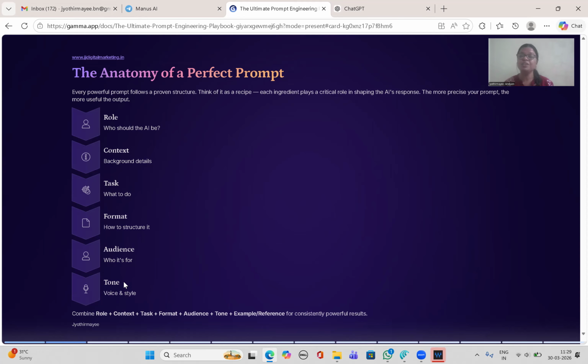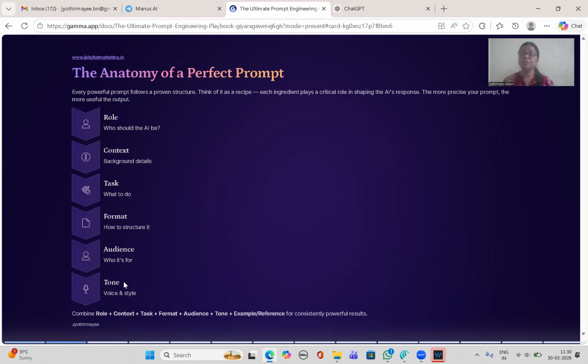And tone: which tone do you want ChatGPT to create the content in? Is it funny, hilarious, inspiring, informational, playful, or sad? What exact tone do you want? For example, now a war is going on between Iran and USA. If you tell ChatGPT to create a poster on it, the tone should be sad or informational, it should not be playful, funny, or hilarious, right? But if you are creating memes, then you can ask ChatGPT to create funny memes. So this is the format whenever you interact with ChatGPT.